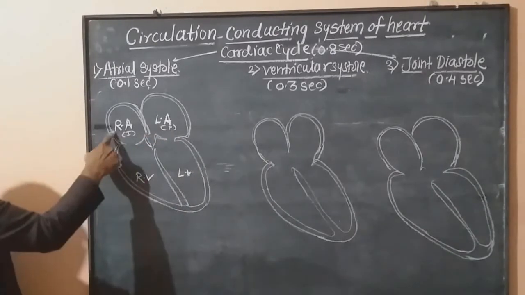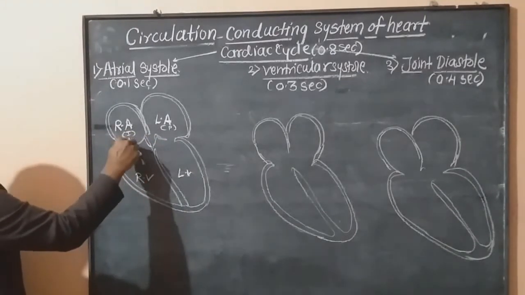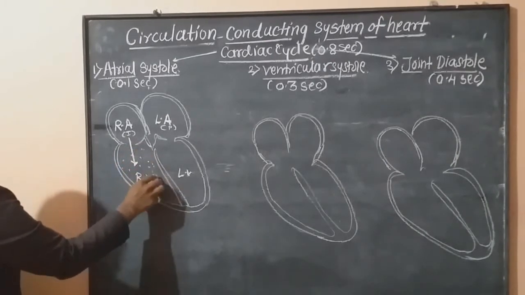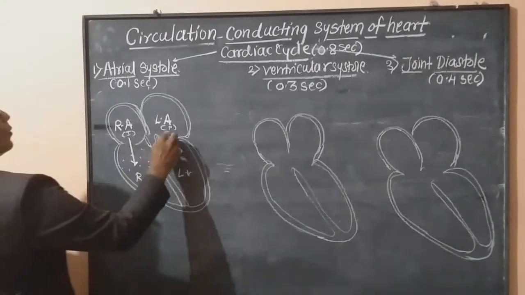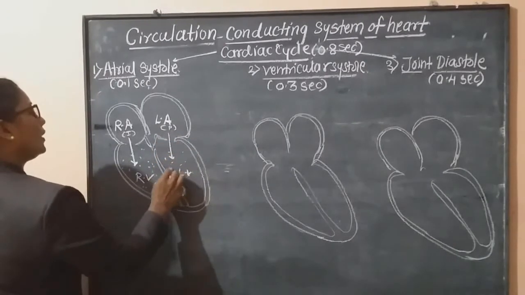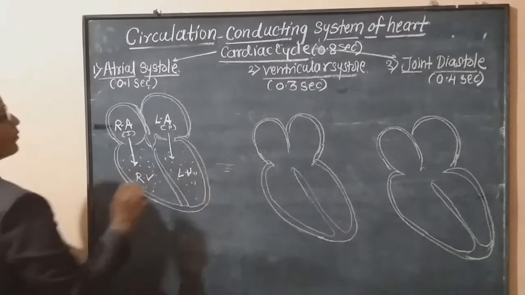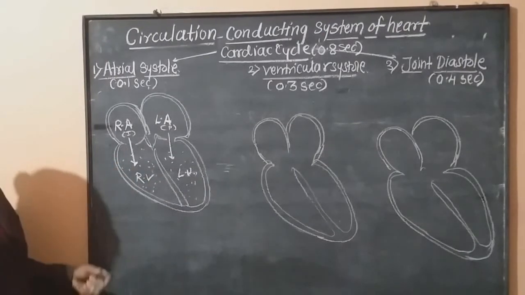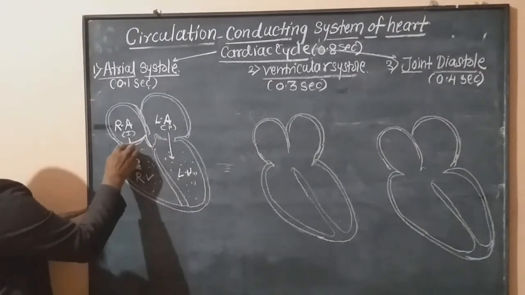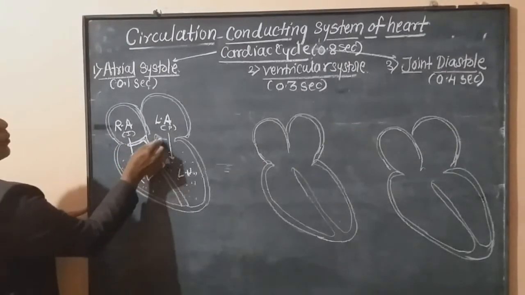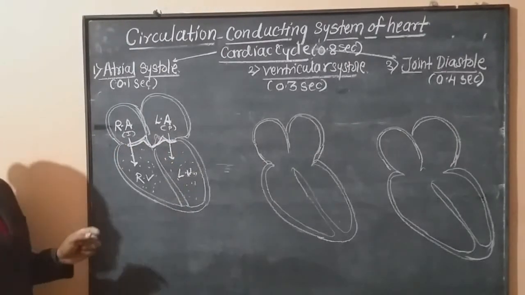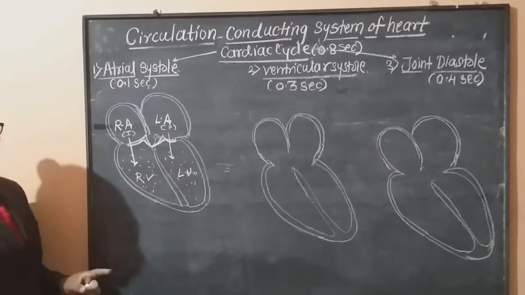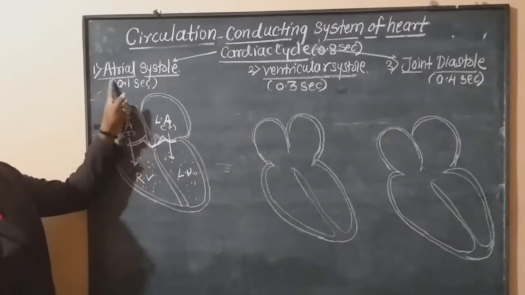Okay. Now this right atrium, when it contracts, passes all the blood into the chamber. And from the left atrium, the blood comes into the left ventricle. Now these openings are guarded by two valves: the bicuspid closes this opening and the tricuspid closes this opening. Now these chambers are filled with the blood. Okay. This is called atrial systole.